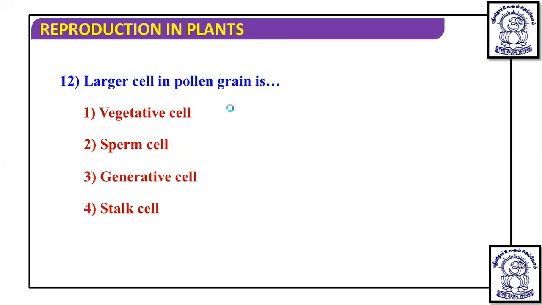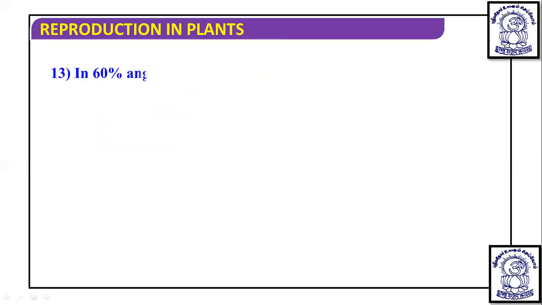Now if this is the pollen grain, it has two cells, the small one is the generative cell and the larger one is the vegetative cell. So larger becomes the vegetative cell. And it is known that the generative cell floats in the cytoplasm of the larger vegetative cell.